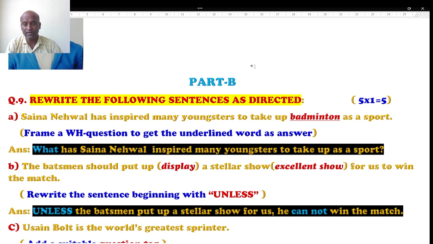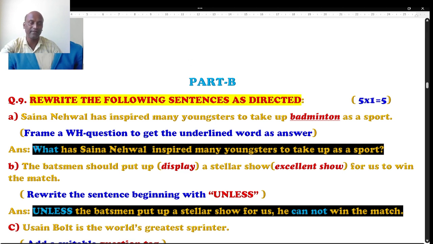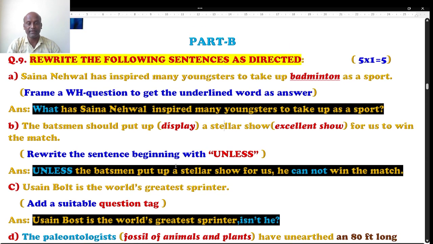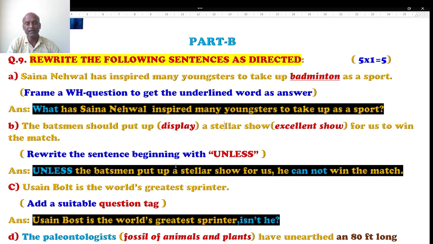See, when some term is underlined, of course, the suitable word is what. So I have rewritten the sentence with the framed question. What has Saina Nehwal inspired many youngsters to take up as a sport? That is badminton. Students will study this topic in online classes. Of course, you can join me, and the explanation will be in multiple languages. I cannot say universal because I'm a linguist. I can use some multiple languages, but in Karnataka, Kannada and English is quite common. Again, target language is English. Let's move to the second question.